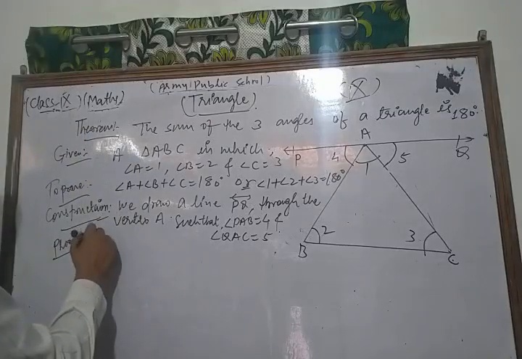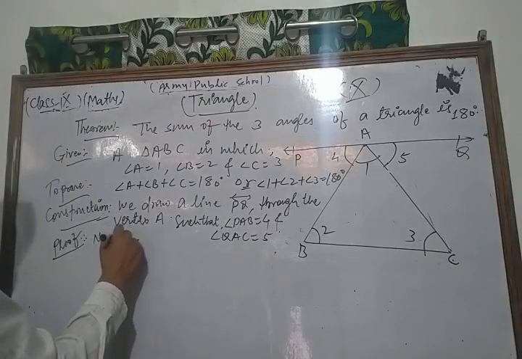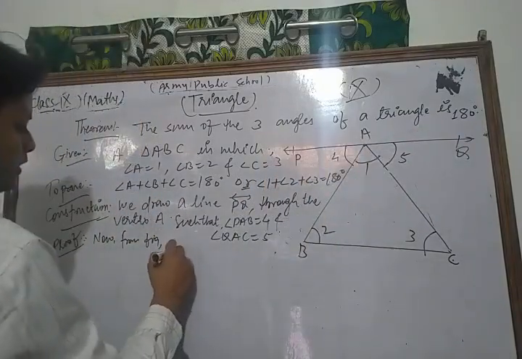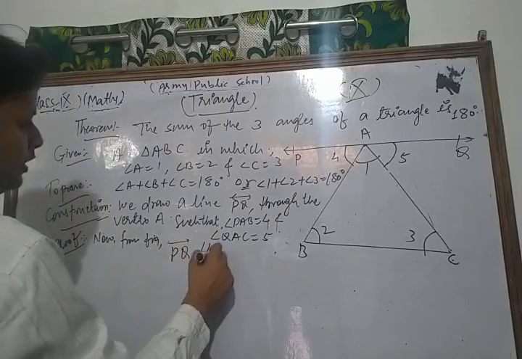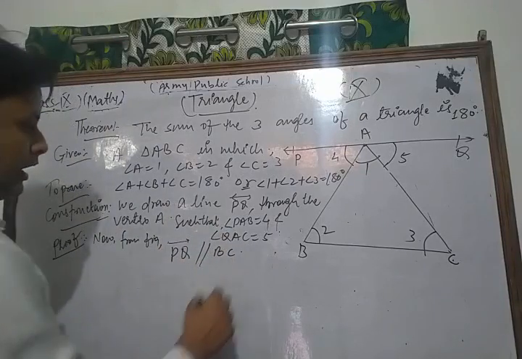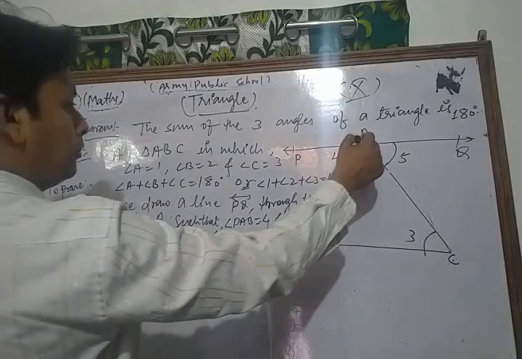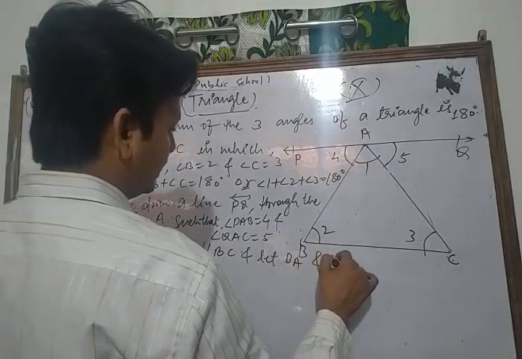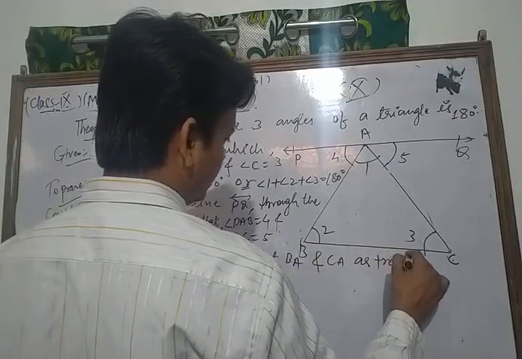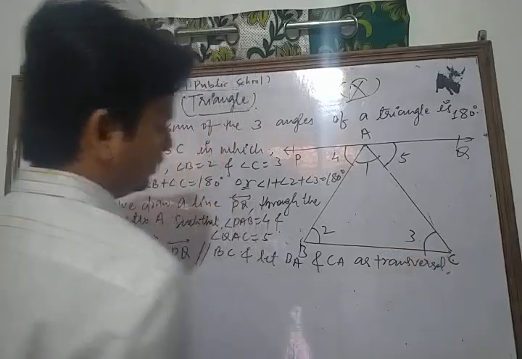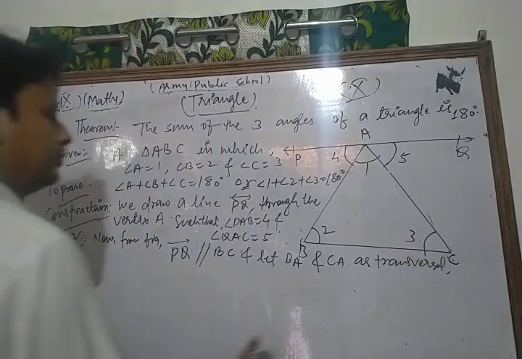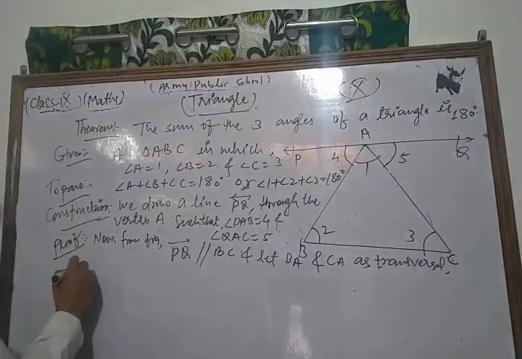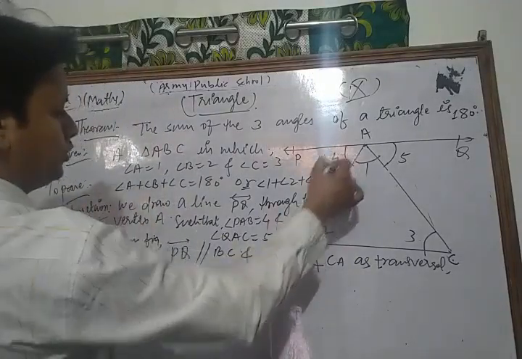Now from the figure, the line PQ is parallel to BC, and let BA and CA be transversals. That is, angle 2 is equal to angle 4.